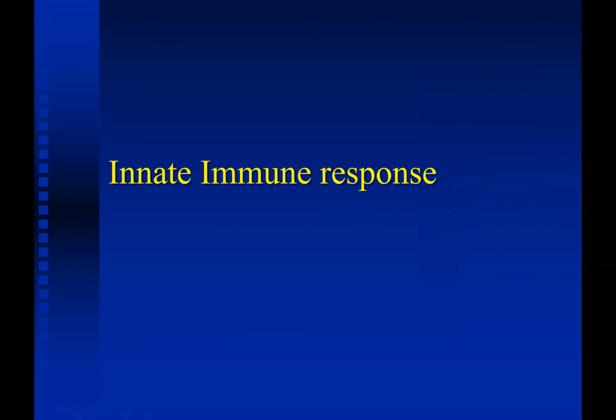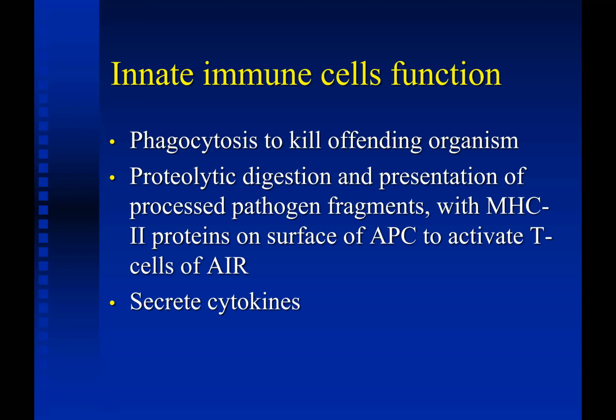Now, innate immune response. Innate immune response is present since birth, and it is mediated by a limited number of components or receptors. It is an immediate response. The functions of innate immune cells: the main function is phagocytosis, to kill the offending organism. This phagocytosis may be opsonin dependent or opsonin independent.